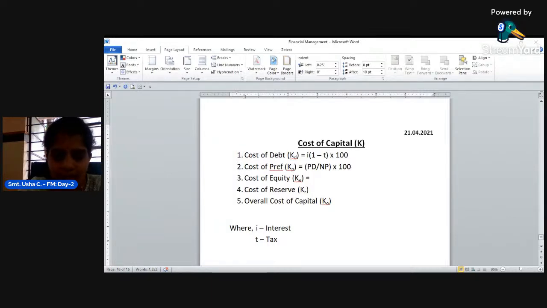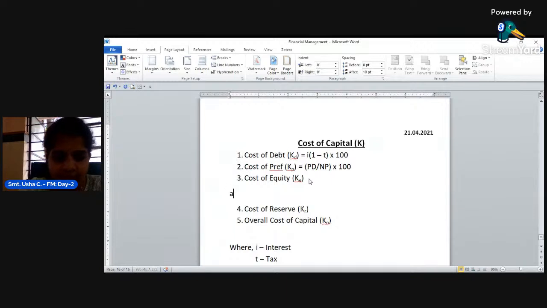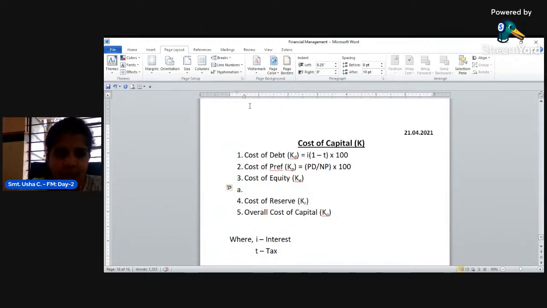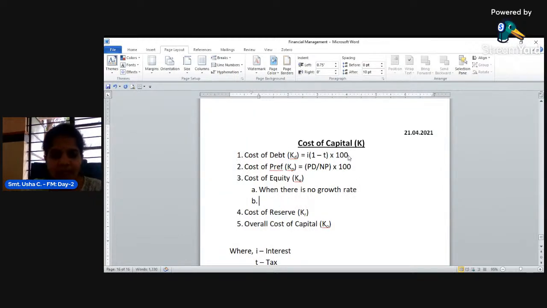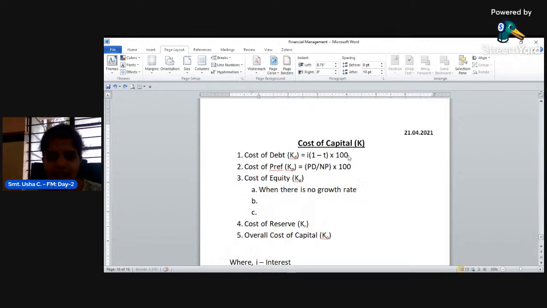It is called cost of equity. For the calculation of cost of equity, there are two different types: one when there is a growth rate, and one when there is no growth rate. What is the formula when there is no growth rate?